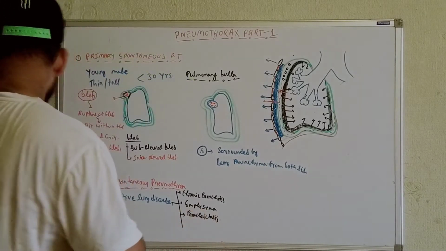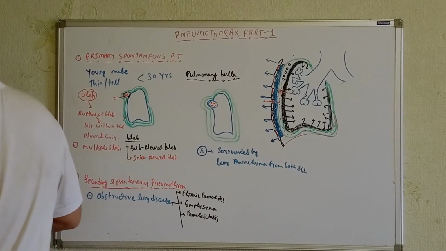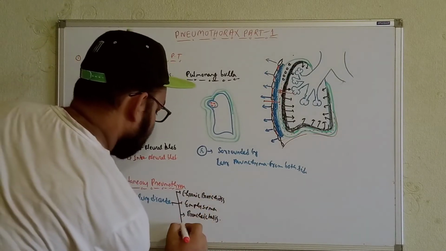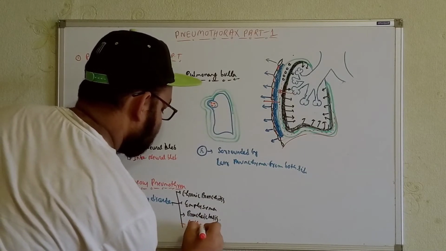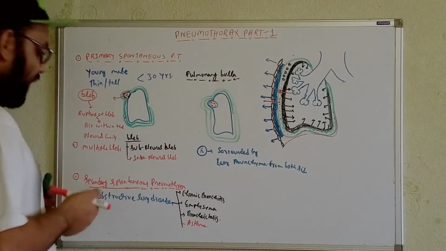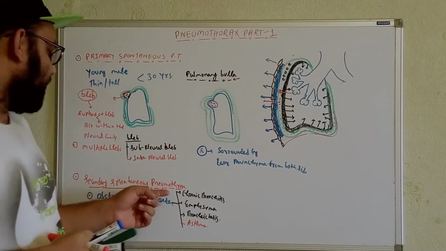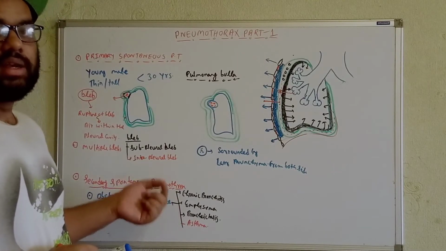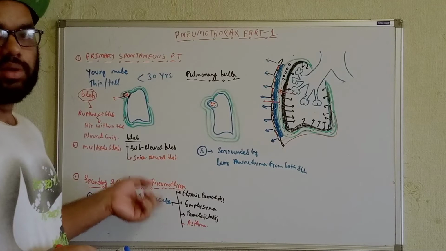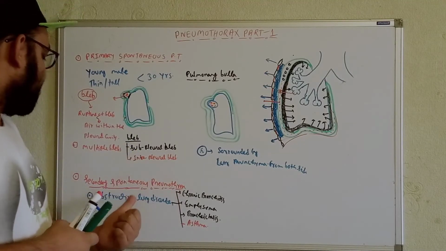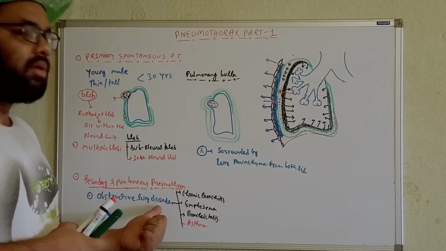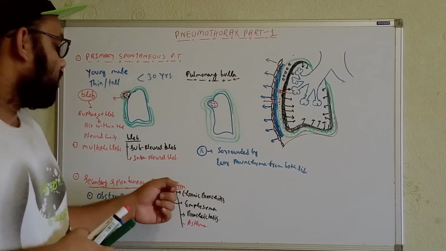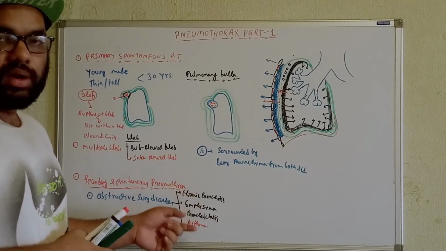Along with that, we can write the asthma. Let's use this color because the asthma is the most important one. I will talk about these things in the subsequent part of the respiratory disorders. Now, I have said the secondary spontaneous pneumothorax can develop in the existence of lung disease. Among them, the obstructive lung disorders can develop the secondary spontaneous pneumothorax. In obstructive lung disease, we will get chronic bronchitis, emphysema, bronchiectasis, and asthma.